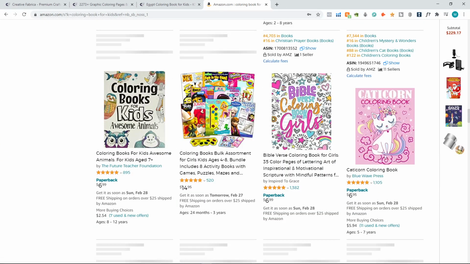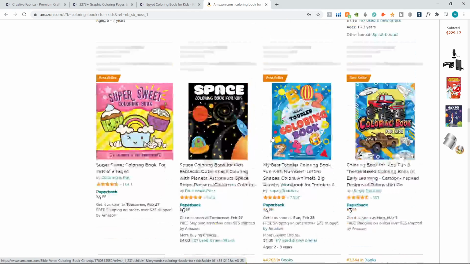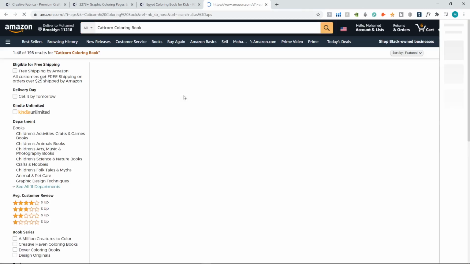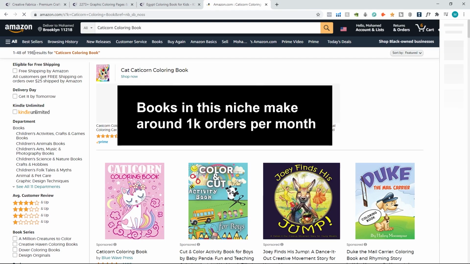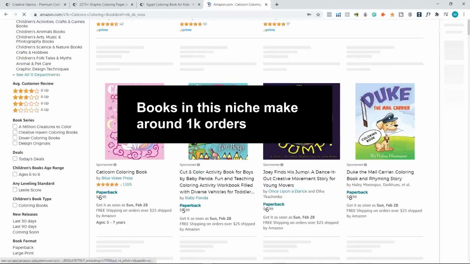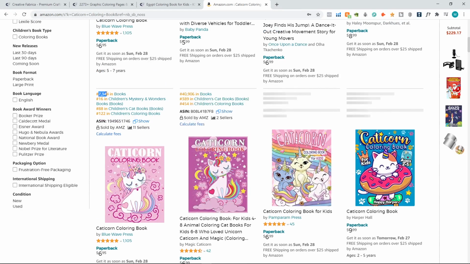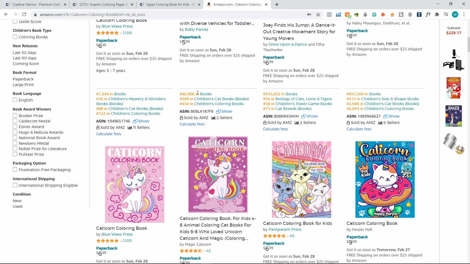So for example, this Caticorn coloring book, I can copy the name here, go to the search bar again, and then search for it. Okay, click search, and we have 198 results, which is like, you could make so much money here. This one is ranked 7,000, this one is ranked 40,000, 315,000.